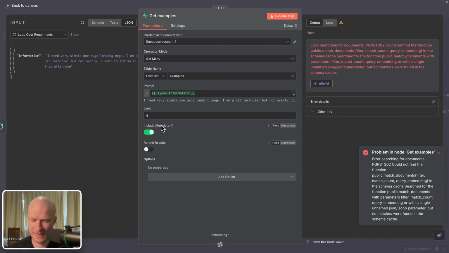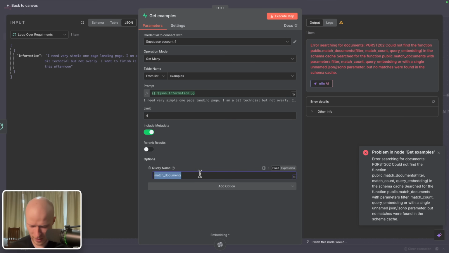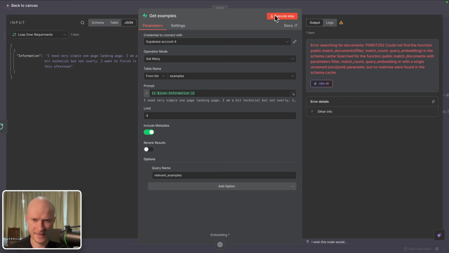Okay, now the limit is set to 4 here. So this just means how many examples do we want to pull out? Do we want to get the top 4 examples? Do we want to get the top 10? And I think in this case, 4 is actually a good number. Then we need to add an option for the query name, because the default query name is match_documents, but when we created our vector database, we renamed it to relevant_examples. So that's what we have to fill out here as well. Let's execute this step and see what it does.